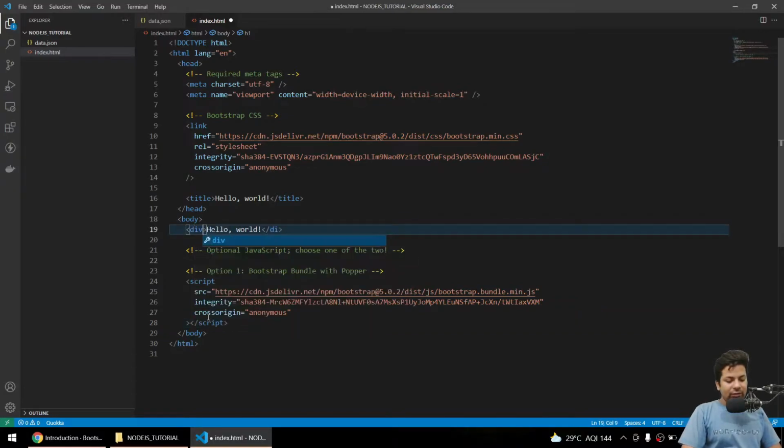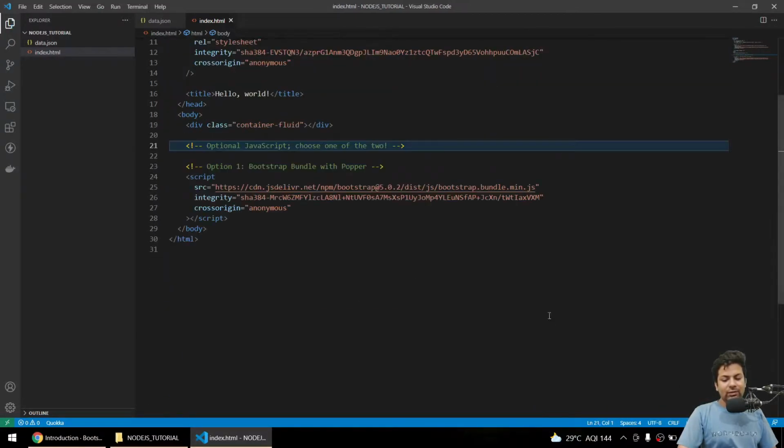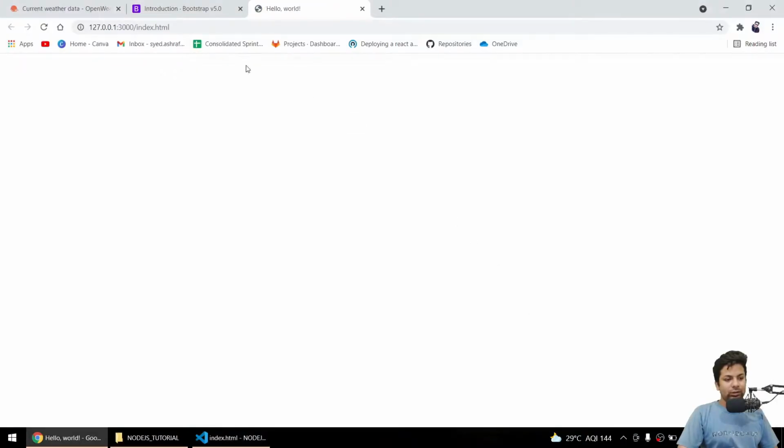Now we'll say div, and here we'll say class, and here we'll just say container-fluid. So guys, I'm not building a very beautiful front end. I will just build a basic one, so I can show you how you can do the server side rendering. And if you are confused about what server side rendering is, basically it is sending the page from the backend, that is called server side rendering. I'll tell you more about it as we slowly build. And here we just put a lot of enters, and we'll open with live server. Yeah, so we got it.